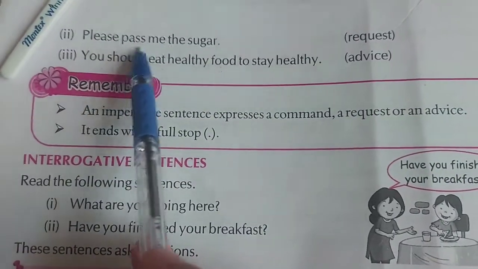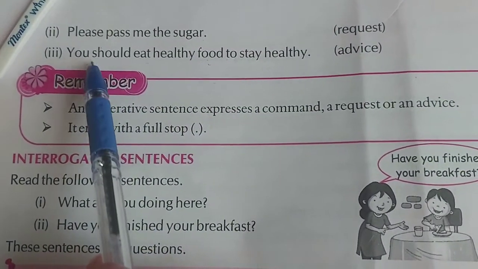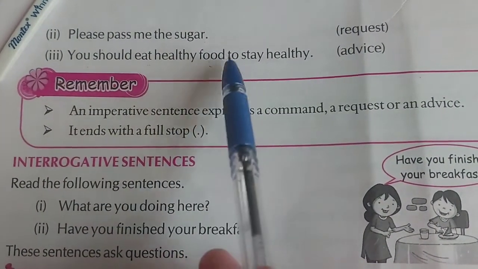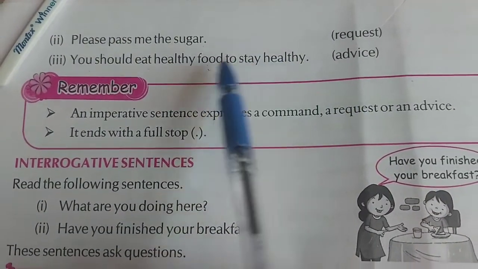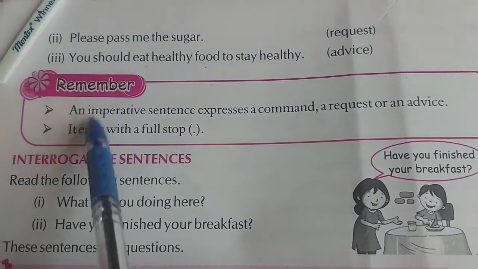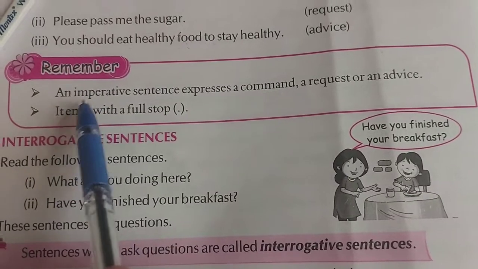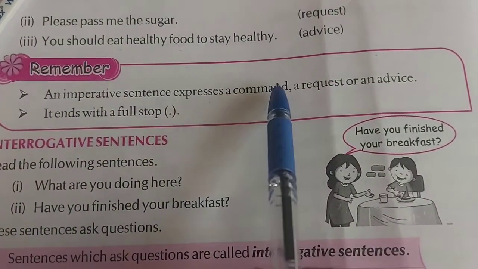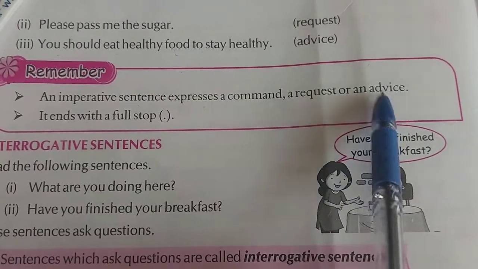Next one is: please pass me the sugar. That is the request. And you should eat healthy food to stay healthy. That is the advice. You are advising someone to eat healthy food to stay healthy. So the rules for the imperative sentence are: an imperative sentence expresses a command, request, or an advice.